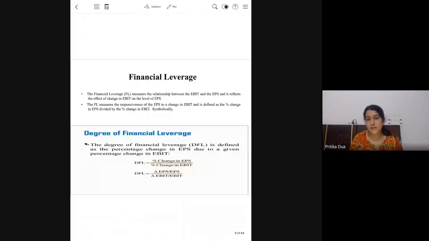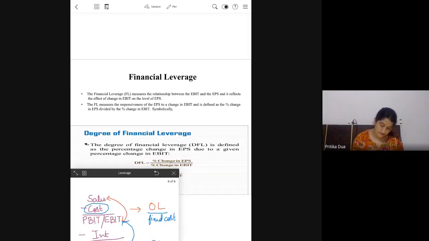So you are seeing the impact of change in EBIT upon percentage change in EPS. Financial leverage will exist when the value of financial leverage is greater than 1. So leverage is present only when the value you get is greater than 1.